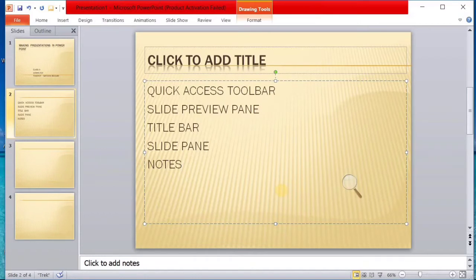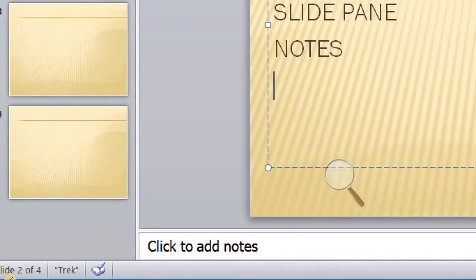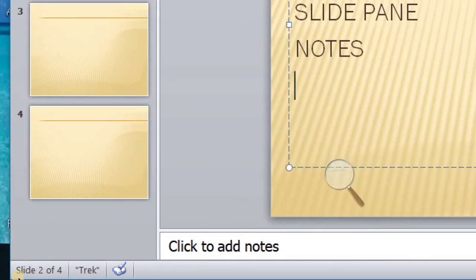Then we have the view buttons, zoom slider and status bar. This is the status bar. Here it says slide 2 of 4. Let me magnify it. See, this is the click to add notes. Then this is slide 2 of 4. This is called the status bar.